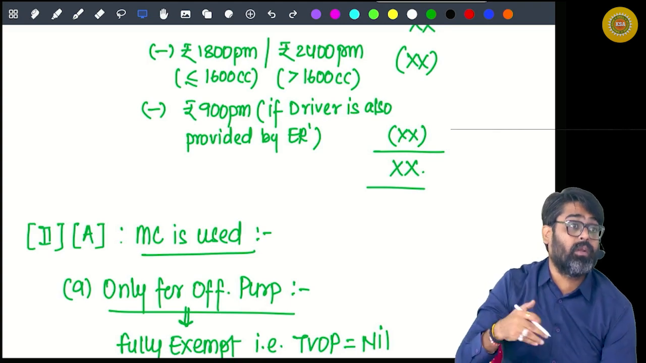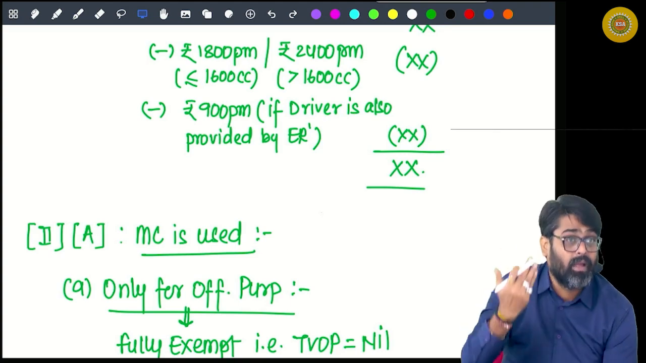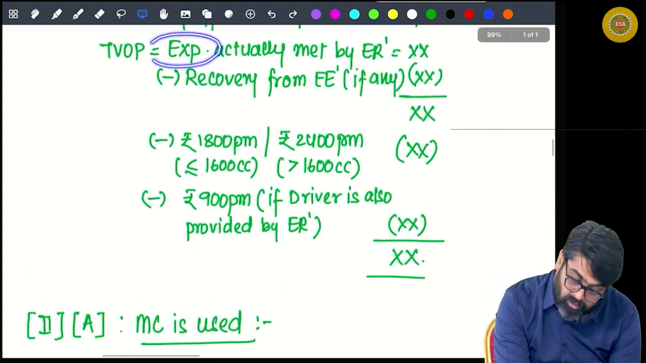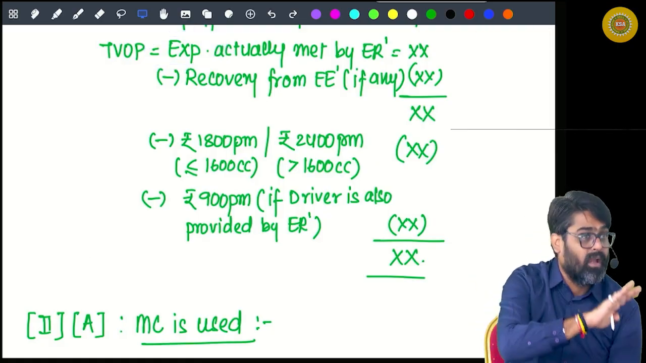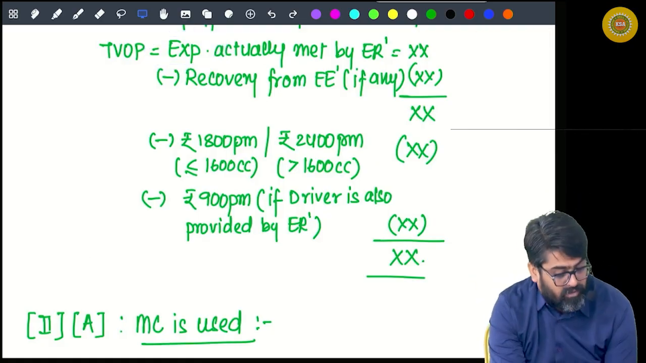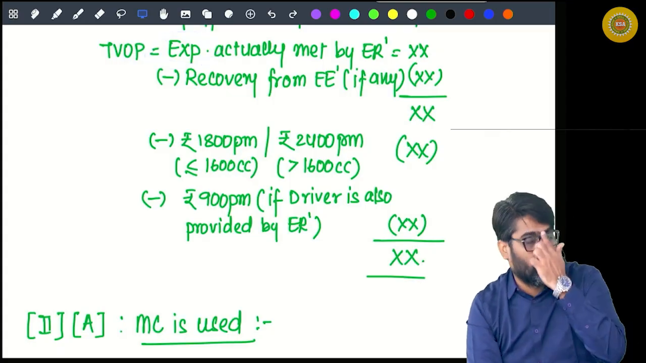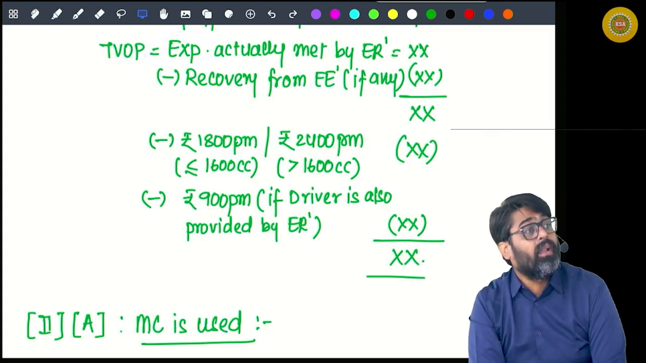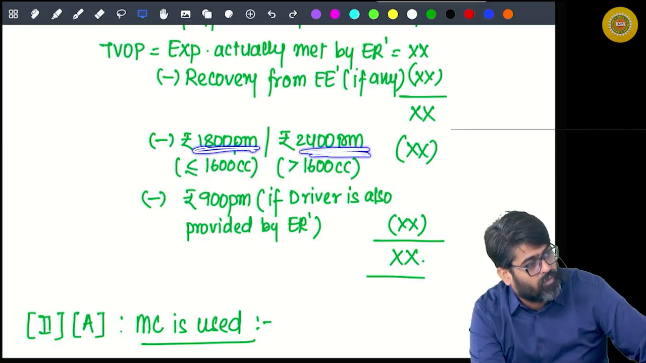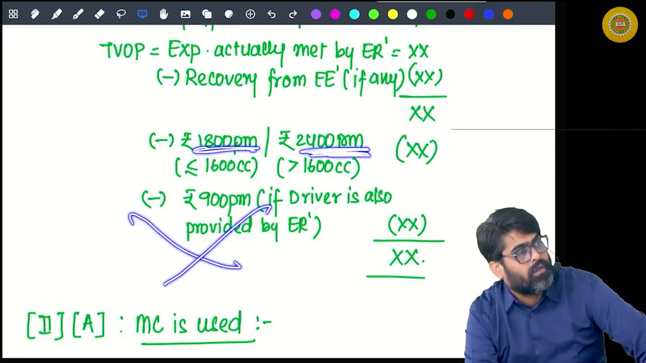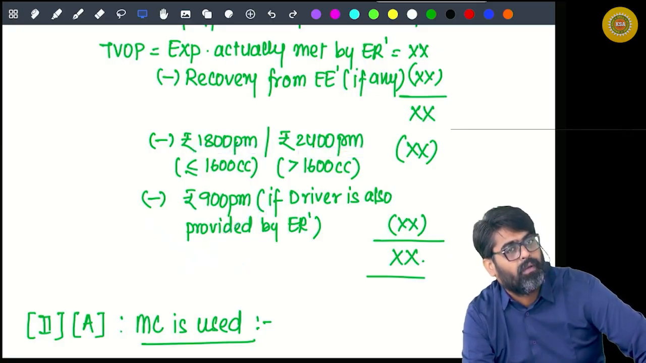If the driver is also provided by the employer, meaning this expense also includes the driver's cost met by the employer. But if this expense does not include the driver's cost, then only 1800 and 2400. No need to reduce 900. Getting my point? Hello, sir.